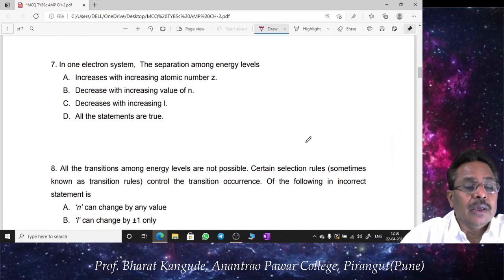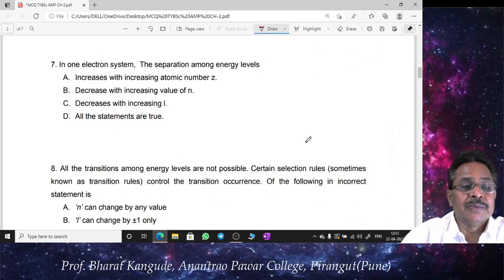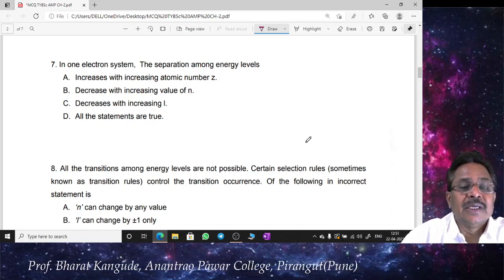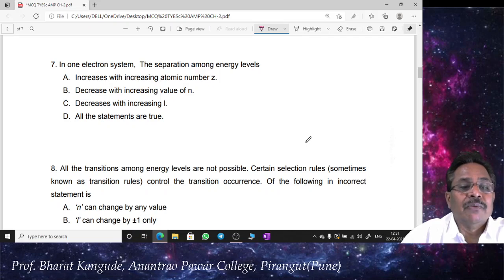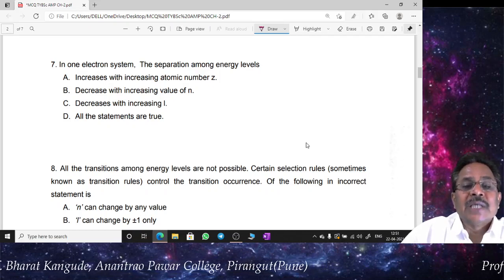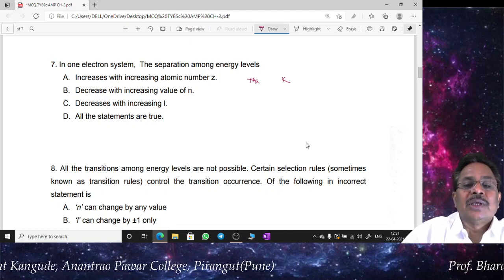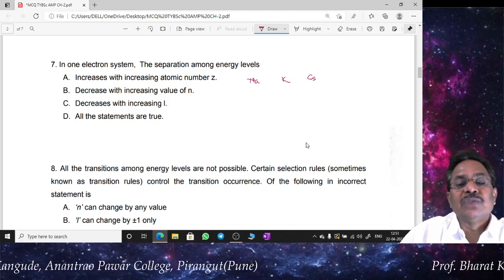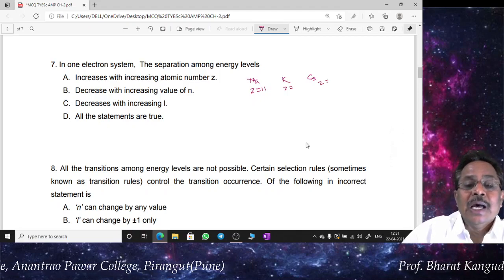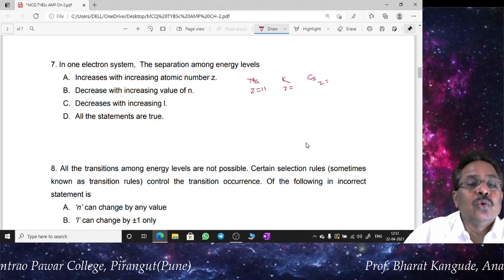Then question 7: in a one electron system, the separation among energy levels increases with increasing atomic number Z, decreases with increasing value of n, and decreases with increasing value of l. So there are three different factors. Either I have to change Z, meaning I take different elements: for sodium that is Na, for potassium that is K, for cesium that is Cs. As we go on increasing, Z for this is 11, Z for this is something different, Z for this is something different, and as Z goes on increasing, the separation among energy levels goes on increasing.